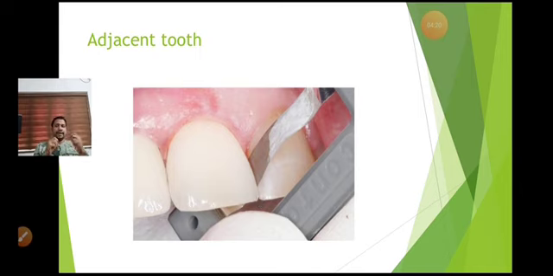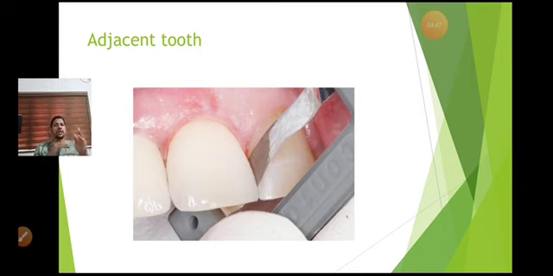if you can feel the tightness, that means the restoration is very tight with the adjacent tooth, which is not recommended, because after cementation it is always recommended to use flossing for maintaining oral hygiene. If there is a gap while placing any of these in between interproximally, that means there is a gap between the restoration and the adjacent tooth, which is also not recommended.